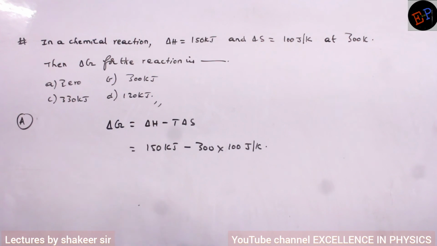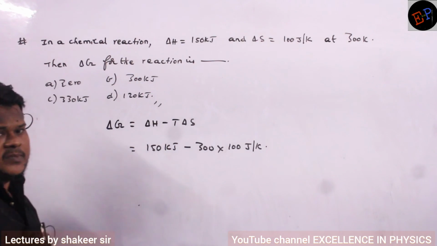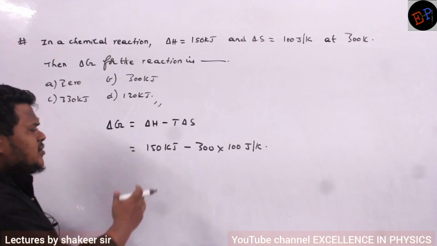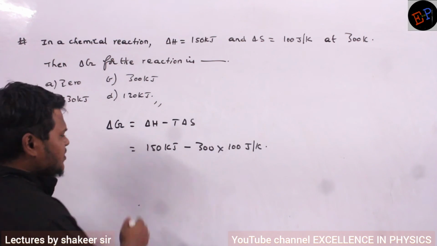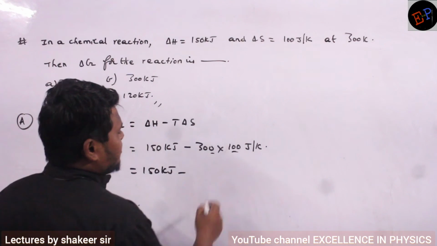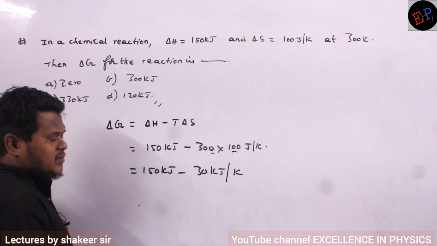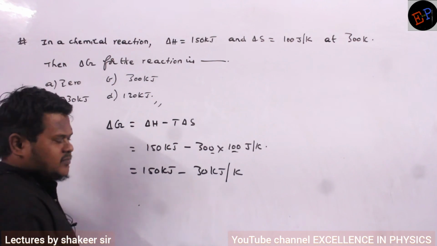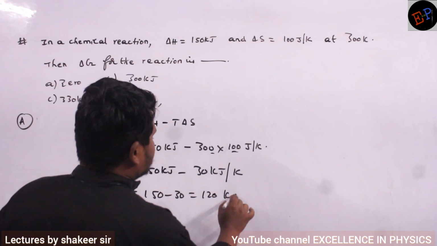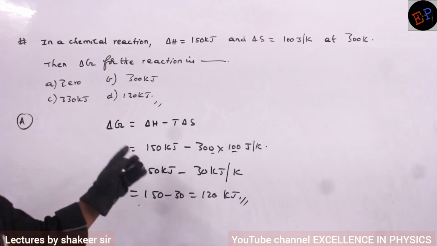Are you able to understand? Okay, so here the value is given in joules, but options are given in kilojoules and delta H is also given in kilojoules. So therefore convert this in terms of kilojoules. So 150 kilojoules minus, 3 zeros will make a kilo, so 30 kilojoules. Now everything is converted into kilojoules. So 150 minus 30 is how much? 120 kilojoules is the change in delta G. That's it. Very, very tough question. Clear?